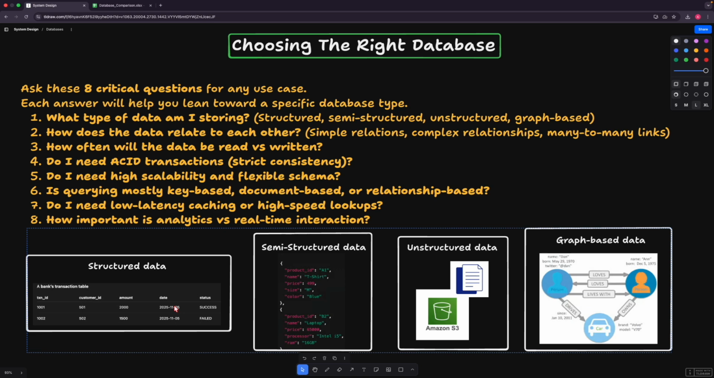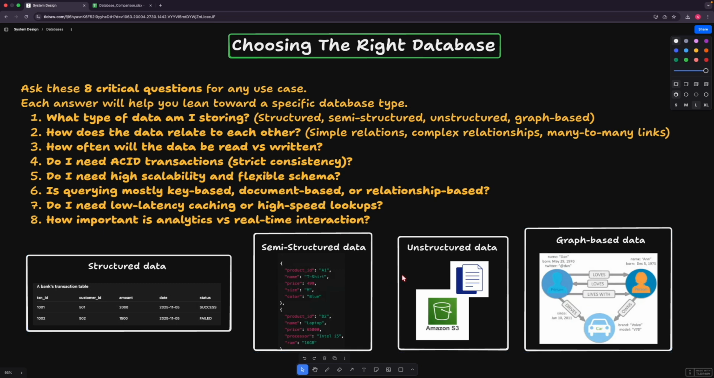Then we have semi-structured data, like a product catalog, where every product will have a couple of things that are the same, but a couple of things that may vary. For example, if the product is a t-shirt, it will have a product ID, name, and price, but a mobile will have different parameters. The mobile will also have a product ID, name, and price, but it will also have a processor and RAM, which the t-shirt will not have. So this data is semi-structured.